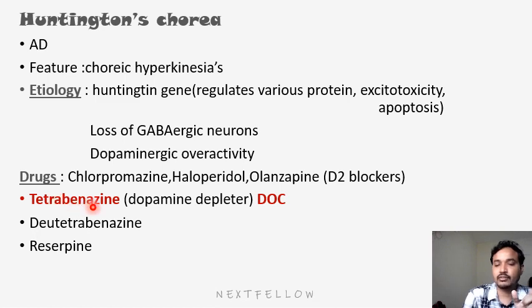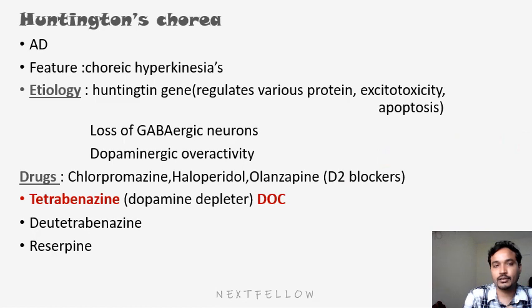The next drug is deutetrabenazine, an analog of tetrabenazine. One more drug is reserpine. These decrease dopaminergic activity and enhance GABAergic neuron activity. The main pathology is due to the Huntington gene only. The drugs we have are dopaminergic blockers like chlorpromazine, haloperidol, olanzapine, and tetrabenazine.